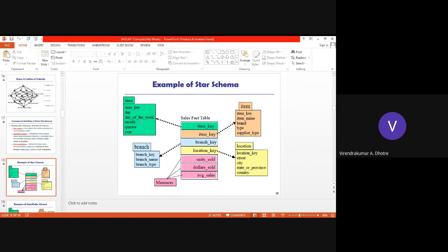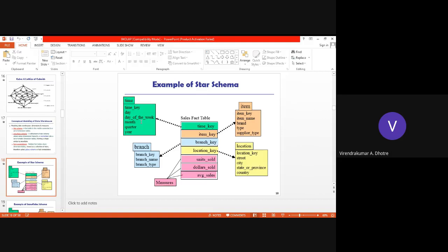So here we are representing the time key. When I say item key, it is a key for the dimension table item, and the item dimension table contains these fields: item key, item name as the product name, brand, type, and supplier type. All this information we represent as the dimension table item.